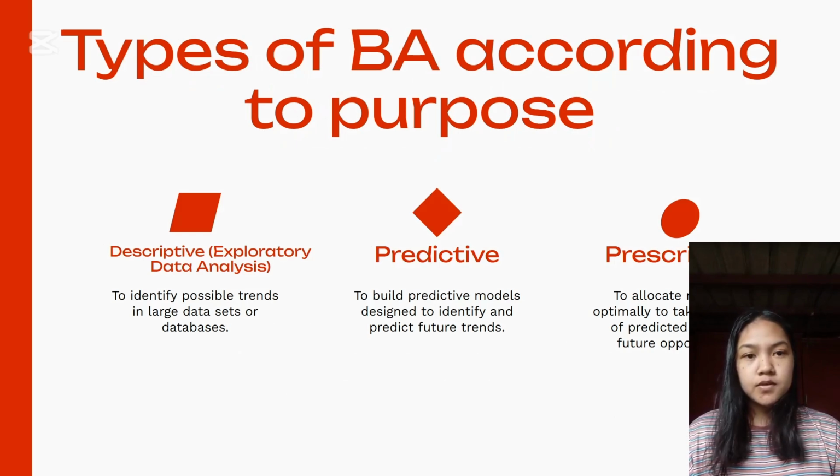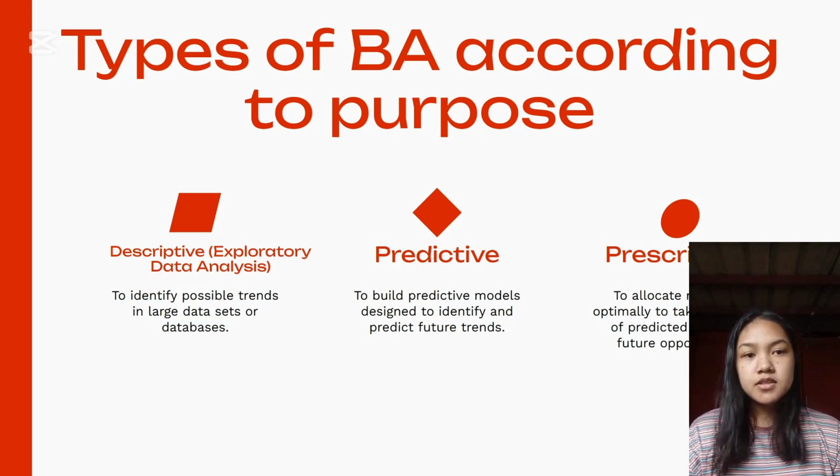So let's begin with types of business analytics according to purpose. First one is descriptive. It is an exploratory data analysis. It allows to identify possible trends in large datasets or databases. The second one is predictive. It is to build predictive models designed to identify and predict future trends. And the last one is the prescriptive. It allows to allocate resources optimally to take advantage of predicted trends or future opportunities.